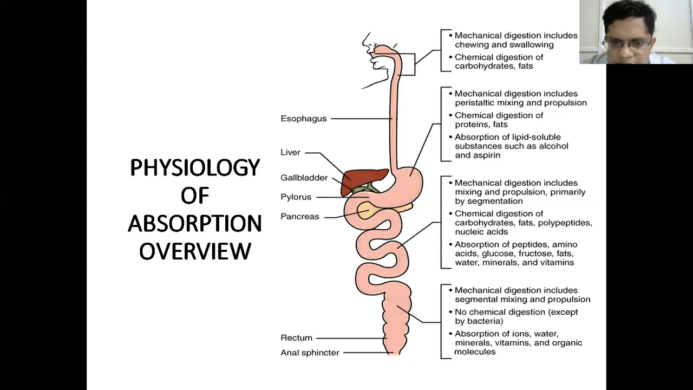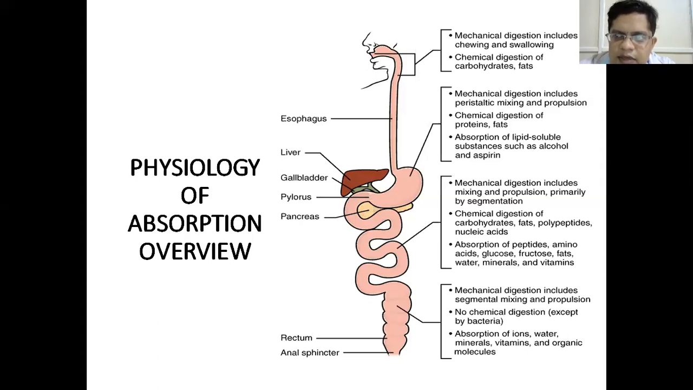Then the food reaches the duodenum. As soon as the pylorus opens and the food reaches the first part of the duodenum, the pancreas secretes all its enzymes through the ampulla of Vater in the second part of the duodenum. Here, the digestion of proteins, carbohydrates, and fats continues. Then in the small intestine, we have mechanical digestion, including mixing and propulsion, primarily by segmentation. Then chemical digestion of carbohydrates, fats, polypeptides, and nucleic acids.